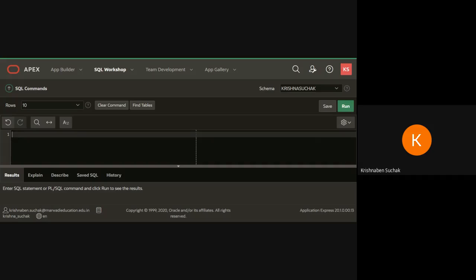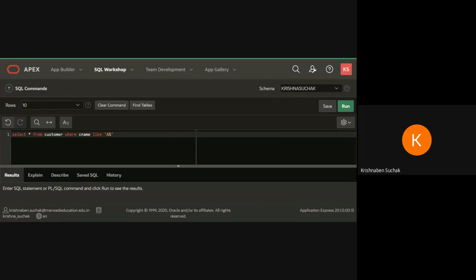I'm writing here select star from the table name, that is customer, where then I have to write C name, that is my column name. If your column name is only name, then you can write only name. C name like A percentage.